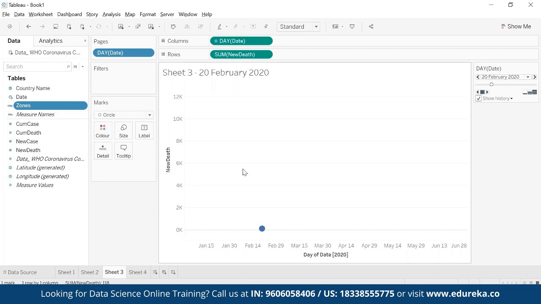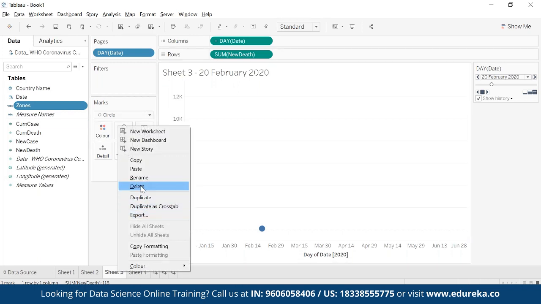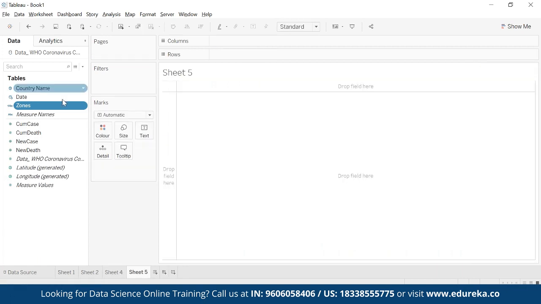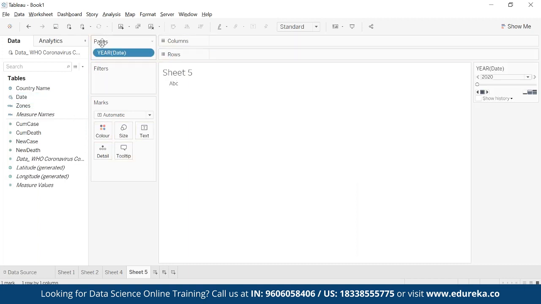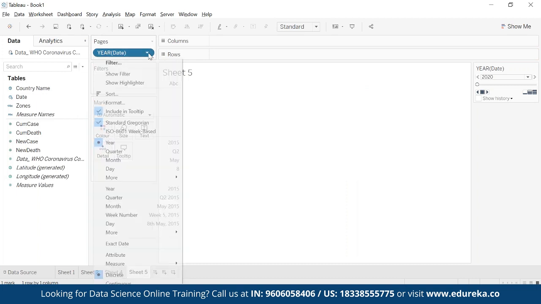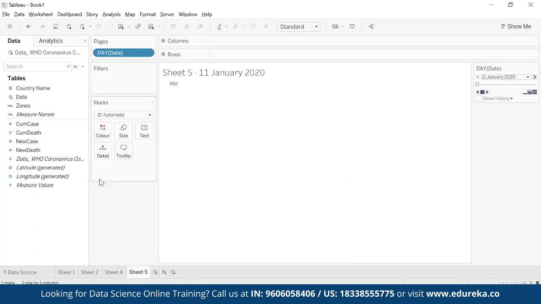I'll create the dashboard basically, and animation I can do again. Okay, I'll show you that again. So let me delete this. And for animation, on which field you want to do animation, right? That is important. So I want to do it by day because every day my cases are increasing, right? So I want animation. So I'll drag this day here in the pages. When you want the animation, then you drag that field here and make it as day.